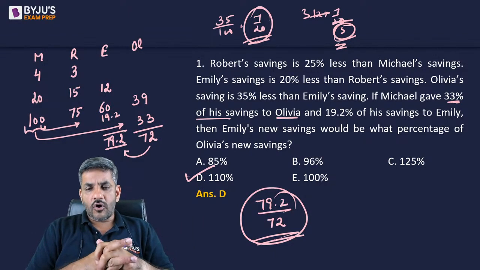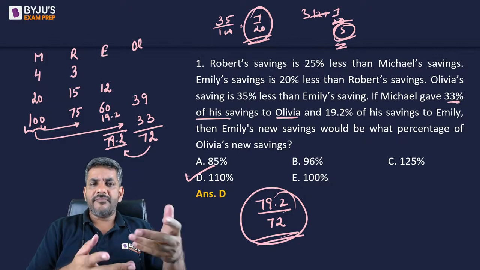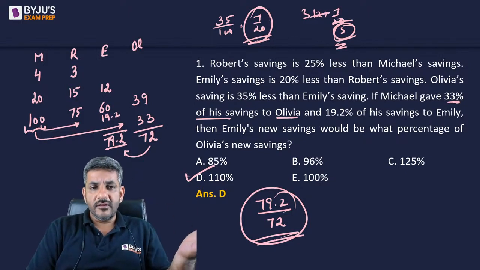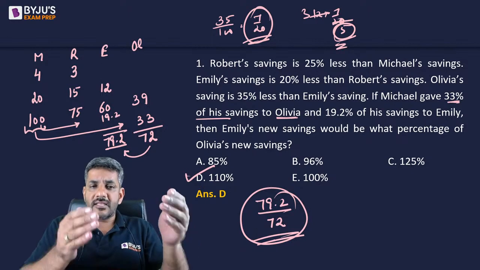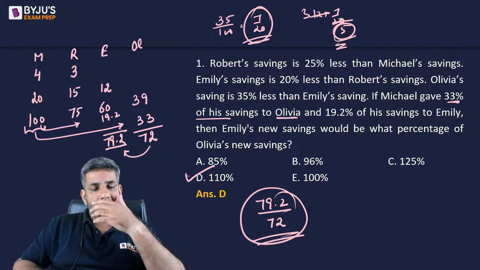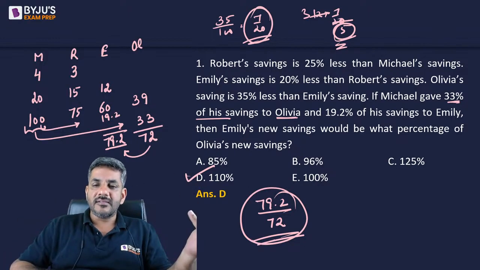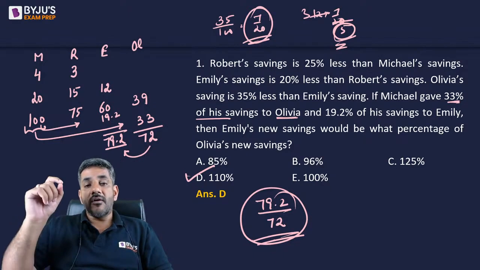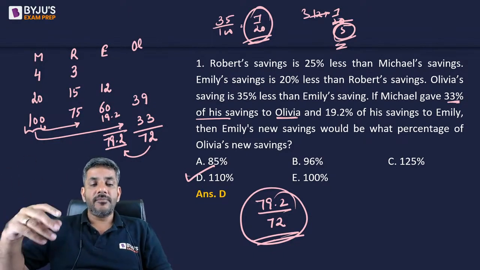What if we consider Robert's saving as X? It will be difficult for you, right? Robert's saving is less than Michael's saving. So in that case, if you assume Robert's saving, then that divided by 1.25 would be Michael's saving. So that divided by 0.75 would be Michael's saving. So that should not be done. You should always be assuming the number from which a percentage has to be added or subtracted.